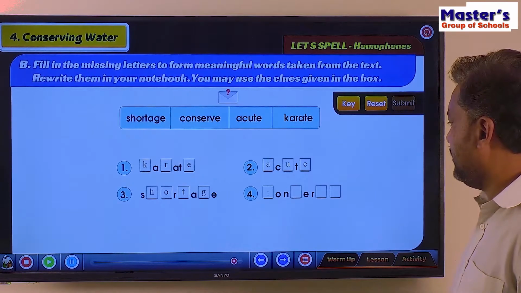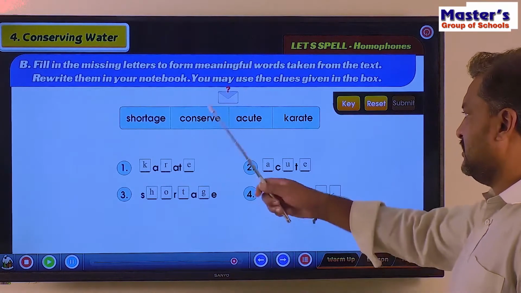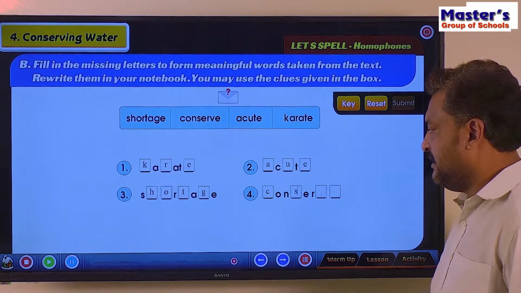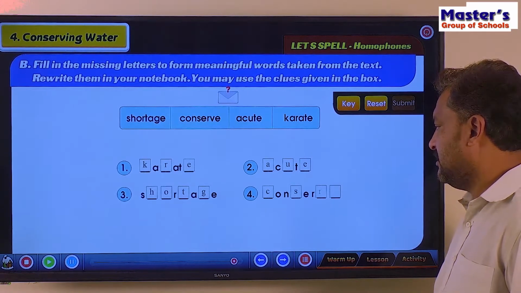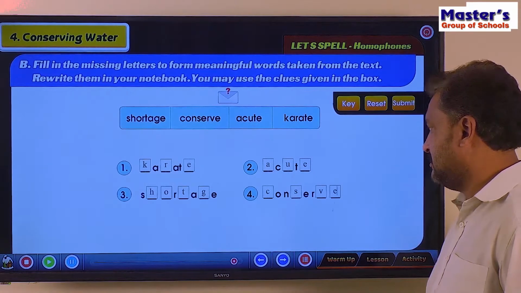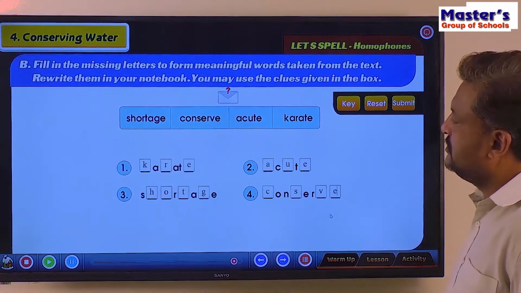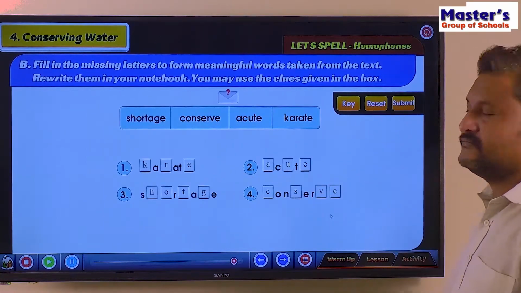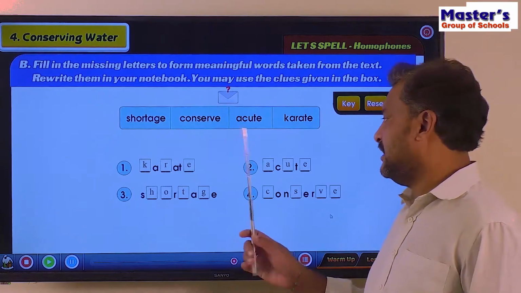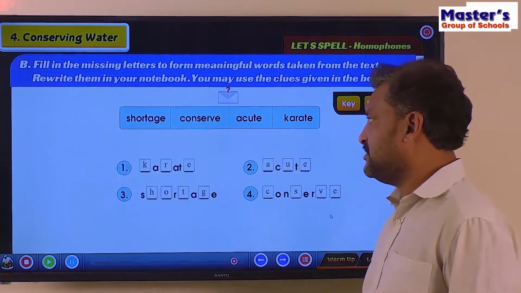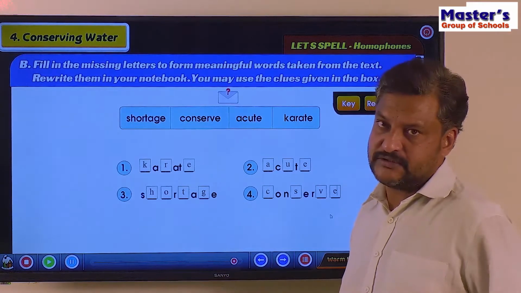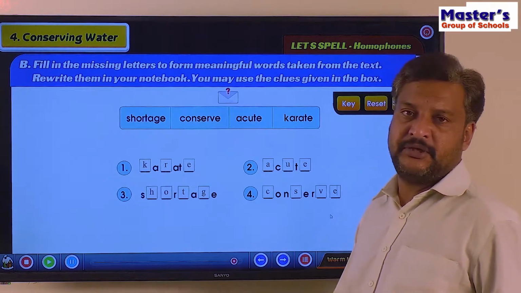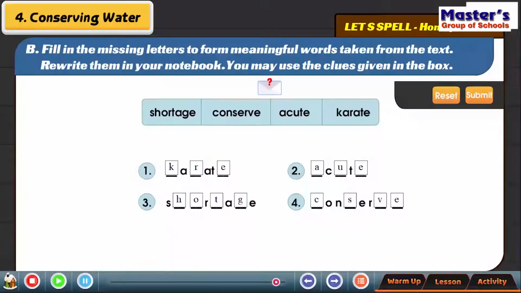Dash O-N dash E-R dash dash. Conserve. There is only one remaining there. C-O-N-S-E-R-V-E. Conserve. Right? So karate, acute, shortage, conserve are the 4 words. Okay? Now I will keep the screen the same for another minute so that you can read it again yourself once, right?